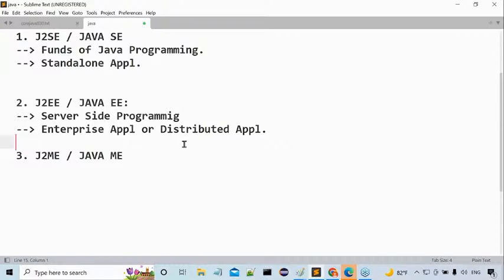Tell me guys, is this whole process going on in a single computer? The total thing depends on client server architecture, or not? This is also an example of a distributed application, or not? This is another one here. Next, one more point, listen carefully. For what purpose are you learning the Java programming language now?